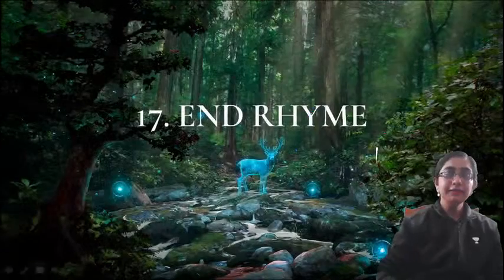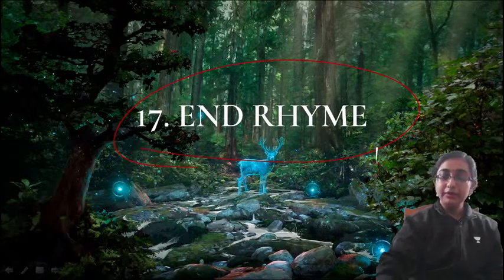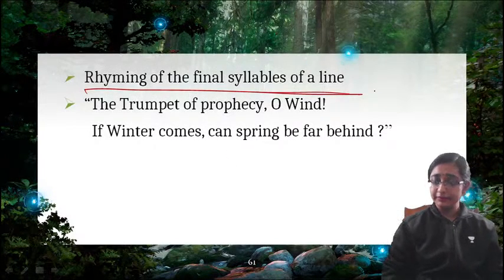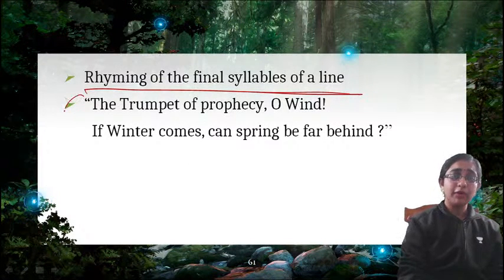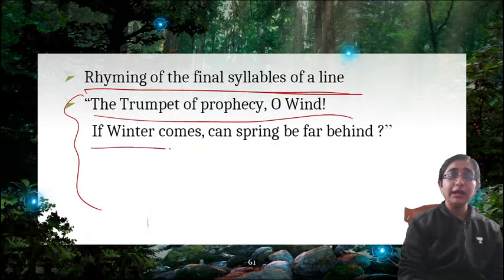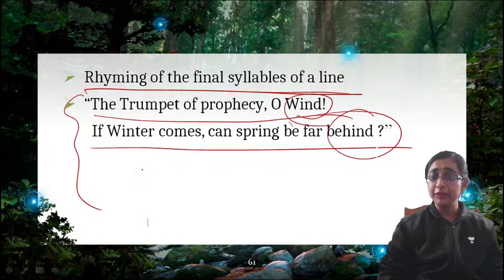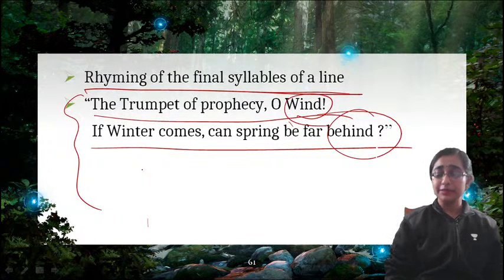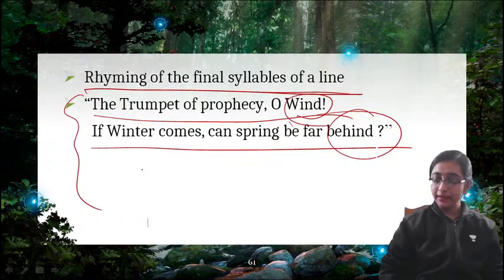Now next thing, end rhyme. What is end rhyme? End rhyme means rhyming of the final syllables of a line. End rhyme is very common, as in the example from Ode to the West Wind: The trumpet of a prophecy, O Wind, if Winter comes, can Spring be far behind? So you can see that the end syllables are rhyming, wind, behind. So when the final syllables of lines rhyme, that is called end rhyme. This is very common.